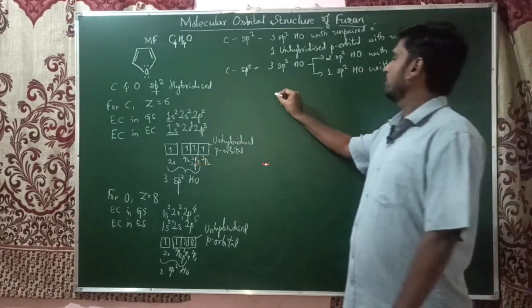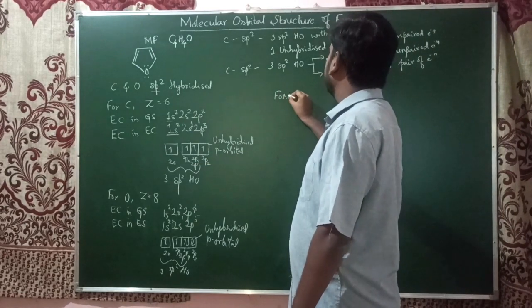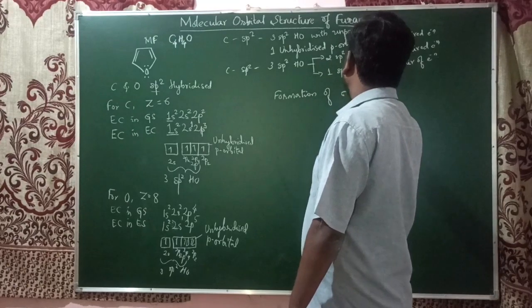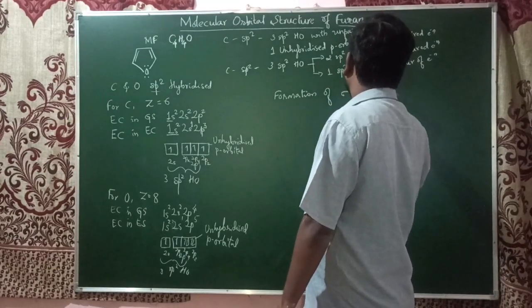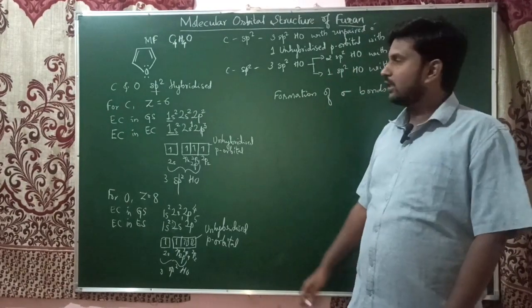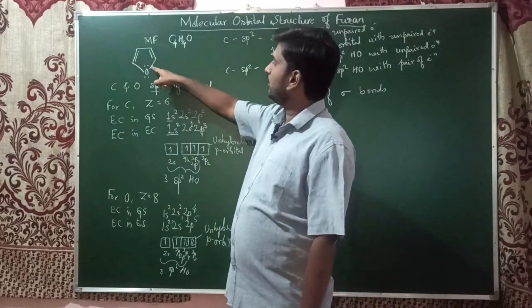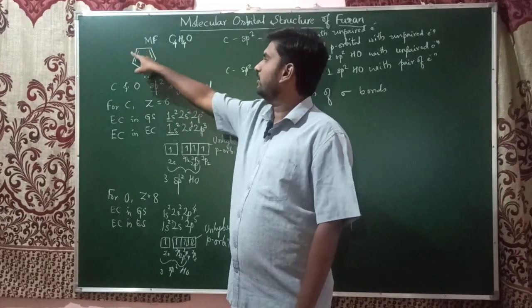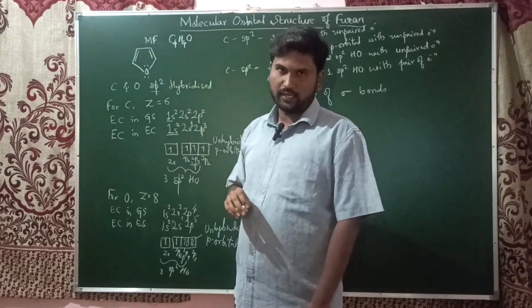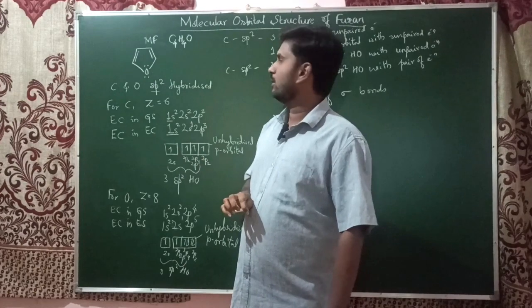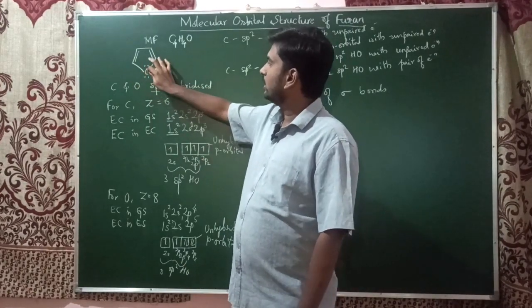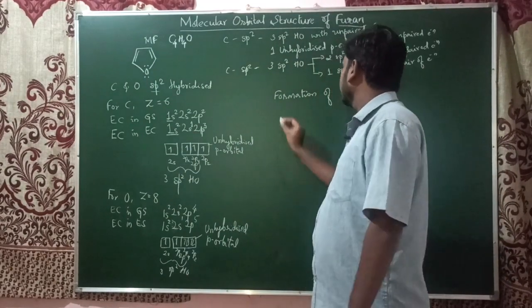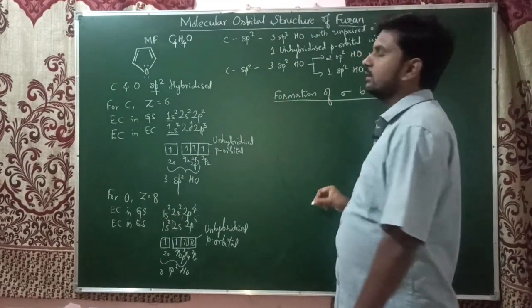Now we will write the formation of sigma bonds. In the structure you can see there is a sigma bond between carbon and carbon, and also carbon and oxygen, and each carbon is linked to a hydrogen atom. There are 3 types of sigma bonds: carbon-carbon sigma bond, carbon-oxygen sigma bond, and carbon-hydrogen sigma bond. Let us see all that. See formation of sigma bonds.